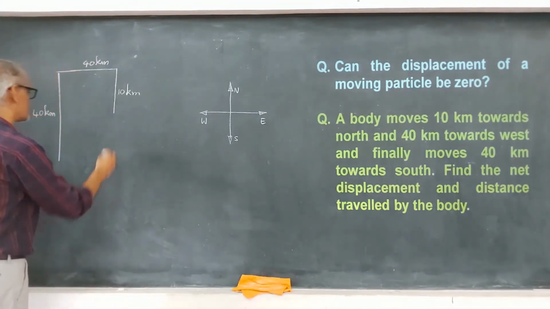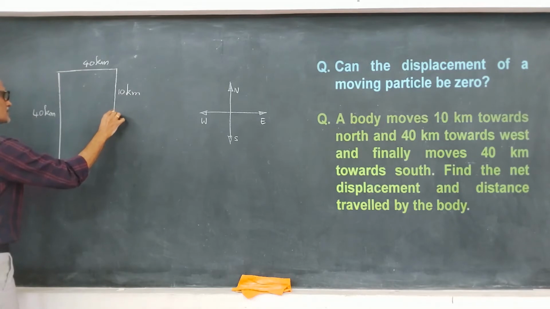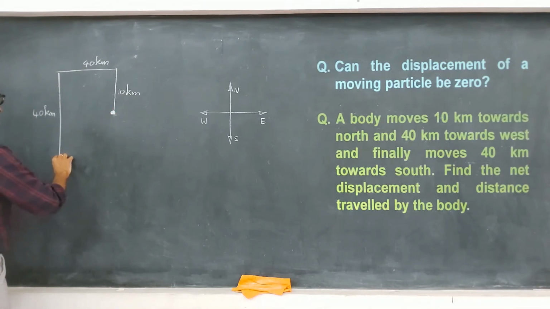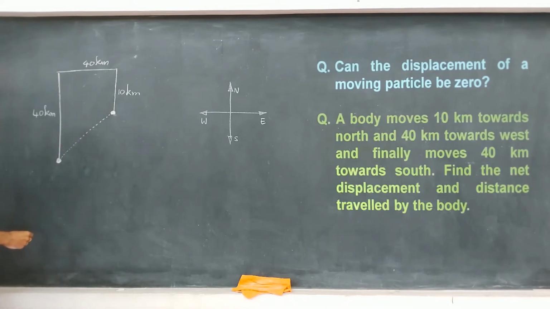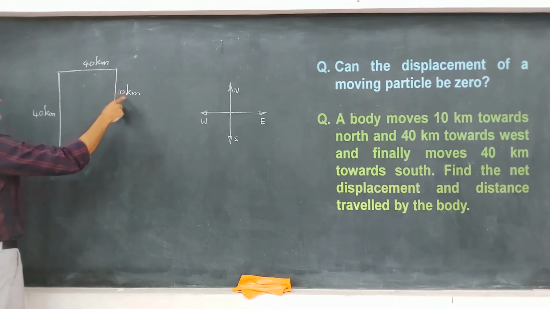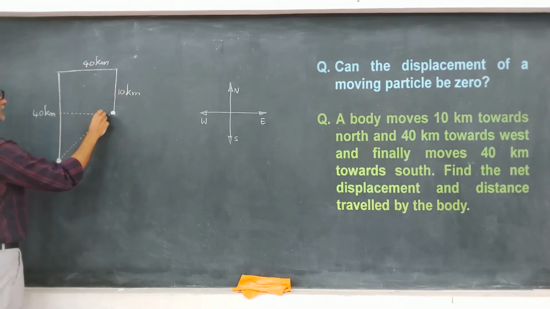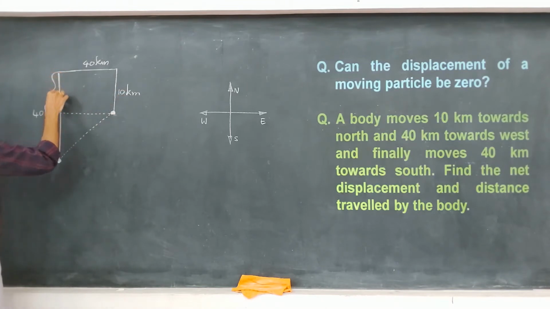So, what is the displacement? Displacement is the shortest distance between the initial point and the final point. So, this is the displacement, and I want to find this. Okay. Now, if this is 10, this also has to be 10, right? This is 10.